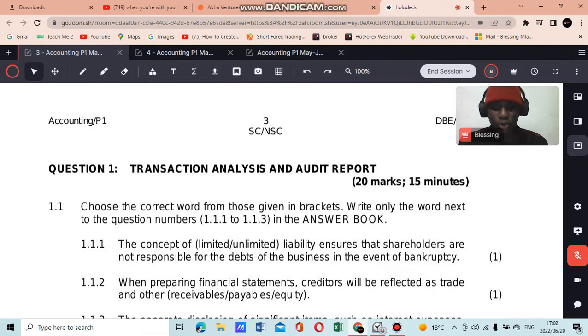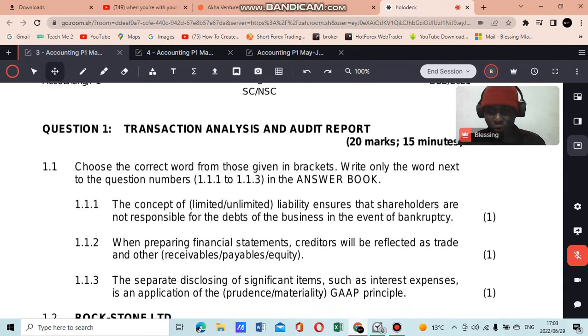So today we'll be doing grade 12 accounting. This is a 2021 question paper, a June question paper. Today we'll be doing question one, which deals with transaction analysis and audit reports. So just the basics of accounting, and this is the starting point. If you understand the key principles here, then going forward, accounting will be fun for you. We'll just do question one, and then I'll upload other videos which focus on the rest of the question paper. So let's start with question 1.1.